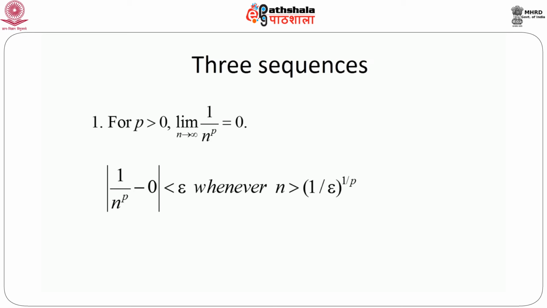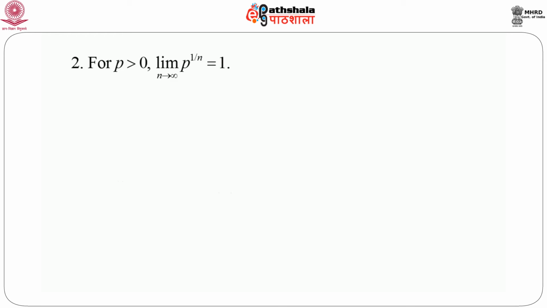The second sequence is very important. We say that limit n goes to infinity p to the power 1 by n equals 1 for p greater than 0. Now let us prove this thing. First consider p greater than 1.